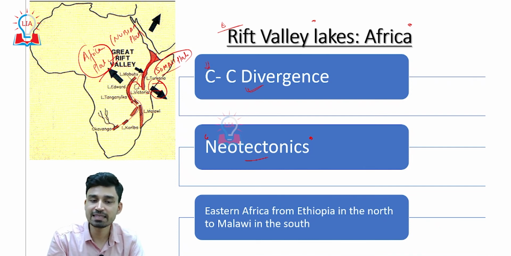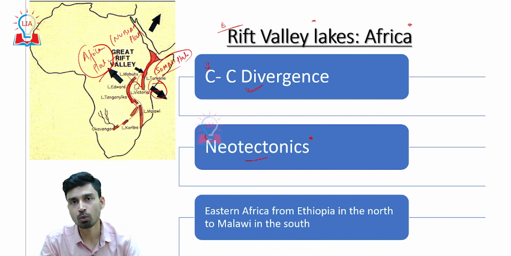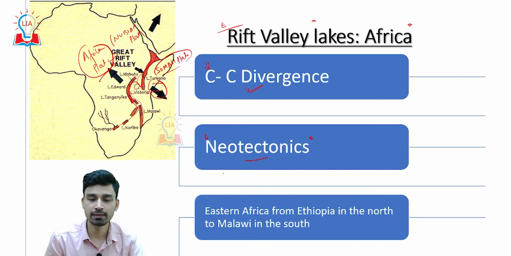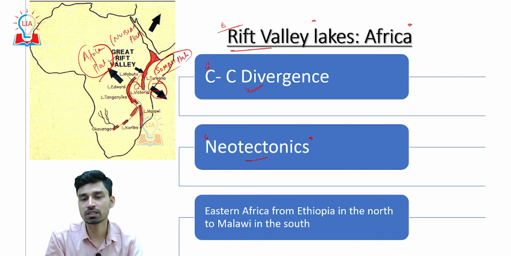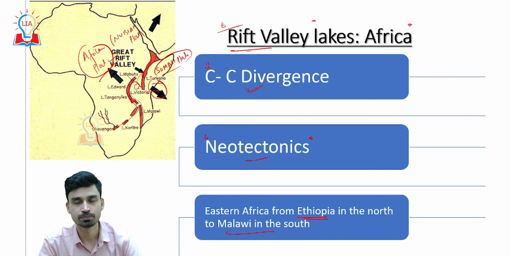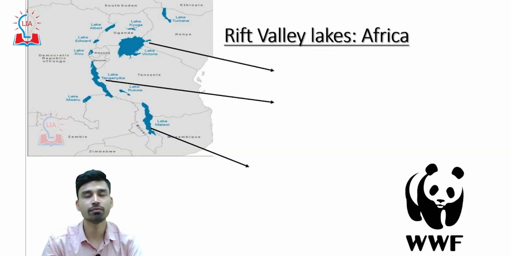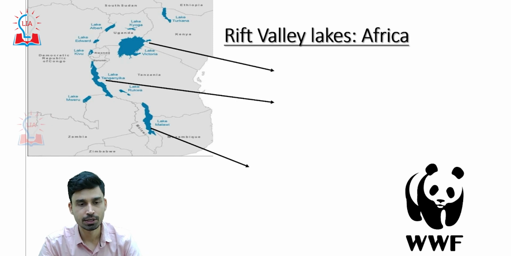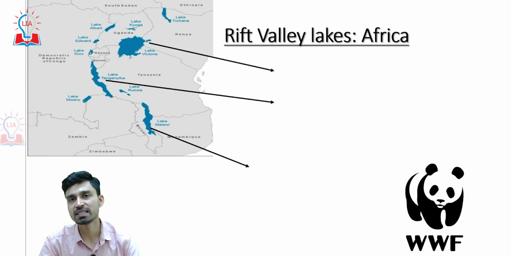And it is in these rift valleys that water, due to rainwater or the flow of rivers, has been able to accumulate, and that is why we have the development of a number of rift valley lakes that extend from Ethiopia in the north to Malawi in the south. So let us now understand what the major lakes are that we can find in these rift valley areas. Overall, there are more than 6-7 lakes.